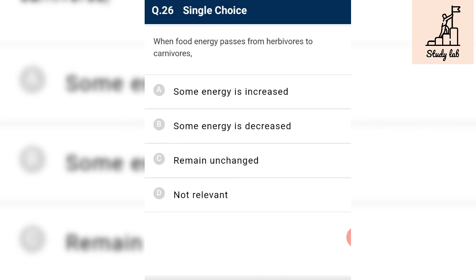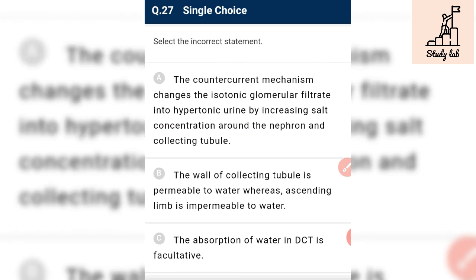Okay, when food energy passes from herbivore to carnivore, then energy decreases. Some energy decreases because of the Lindemann 10% loss. 90% energy is lost, and only 10% energy reaches from one trophic level to another trophic level. See, that's why it is a required answer.